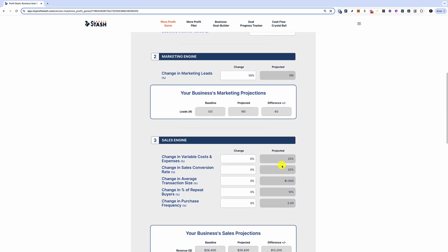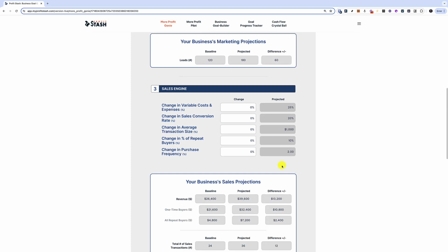All right. Now the next thing to go to is, what's going to happen on the sales side? So let's look at the sales engine. Based on our interventions over the next 12 months, is anything going to change in terms of our variable costs and expenses? They probably will go up a little bit. Maybe 10%? Yeah, 10% probably. Okay.